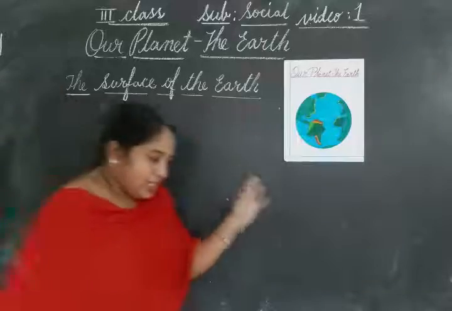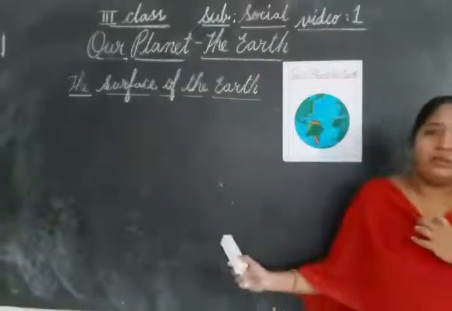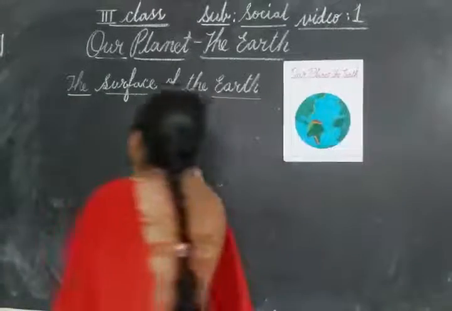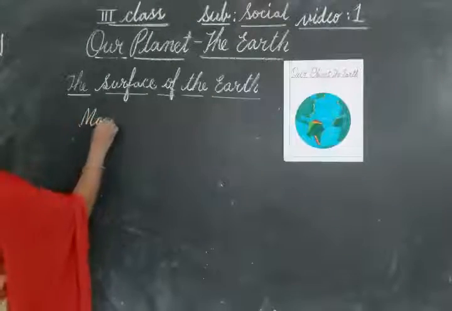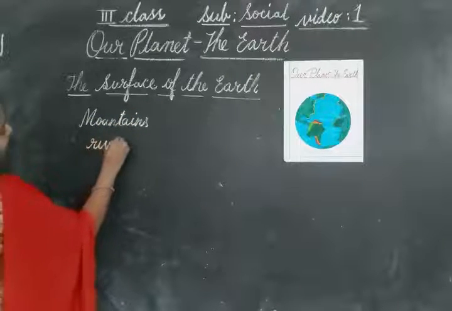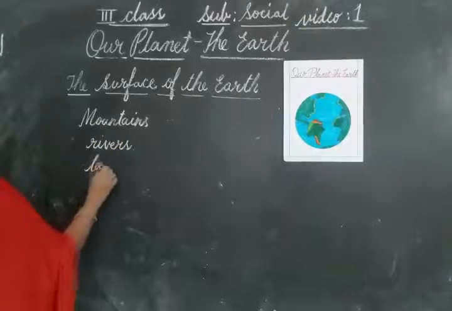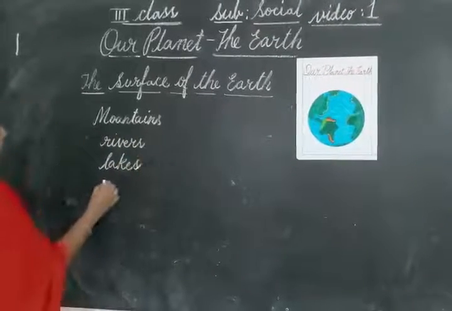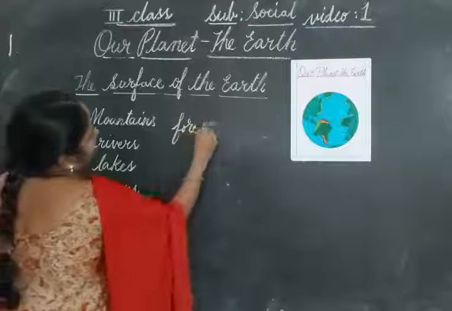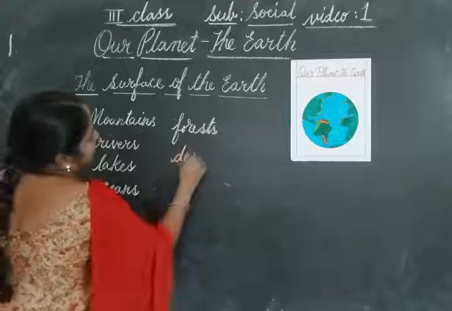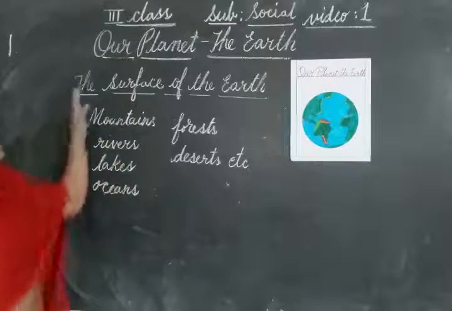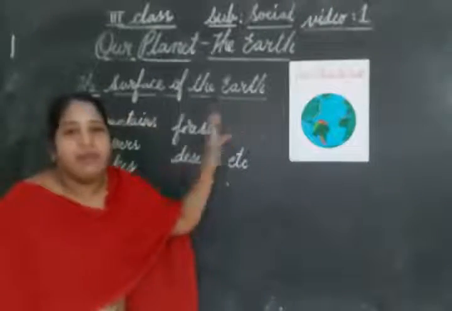If you see on the surface of the earth, is it same everywhere? No. On the surface of the earth, we can see so many things such as mountains, rivers, lakes, oceans, forests, deserts, etc. That means the surface of the earth is not same everywhere.